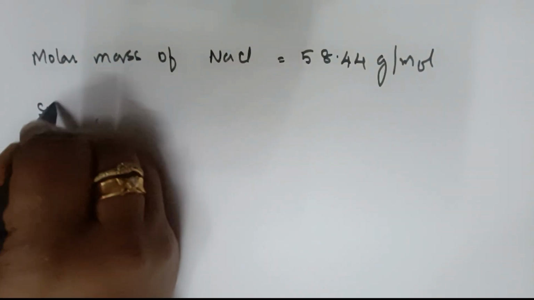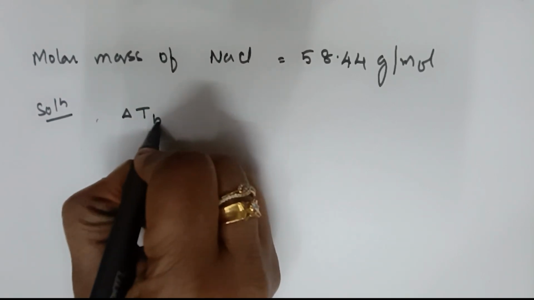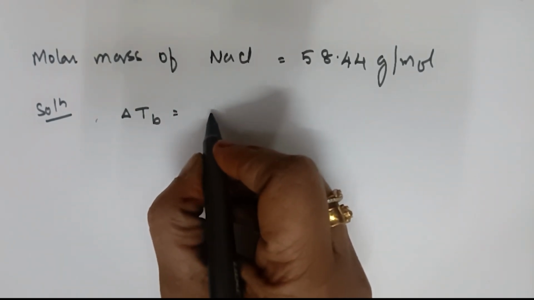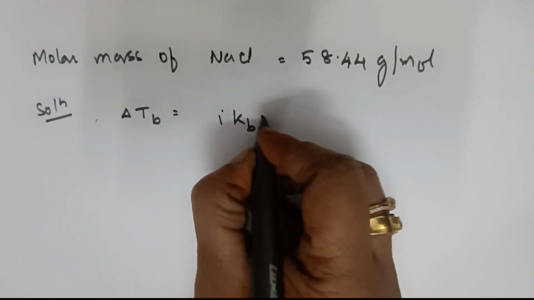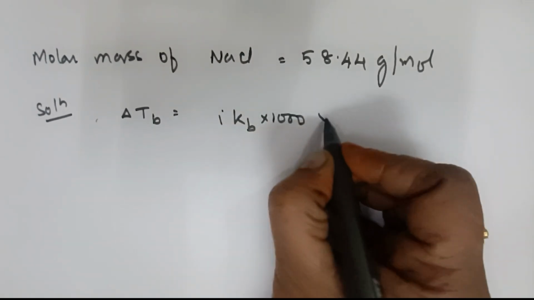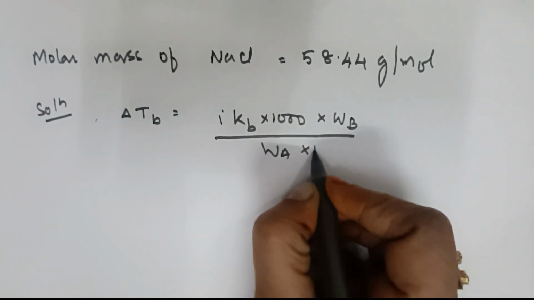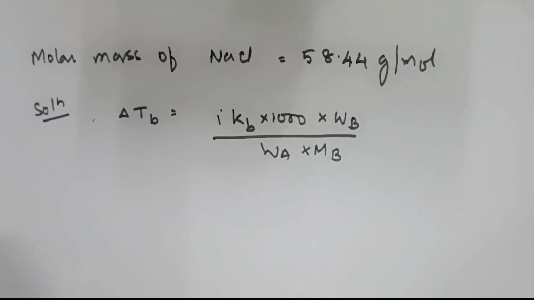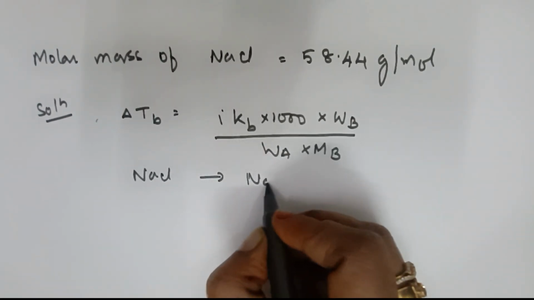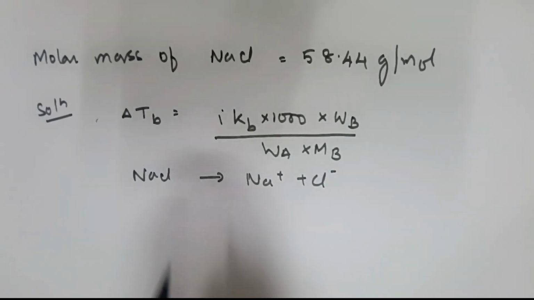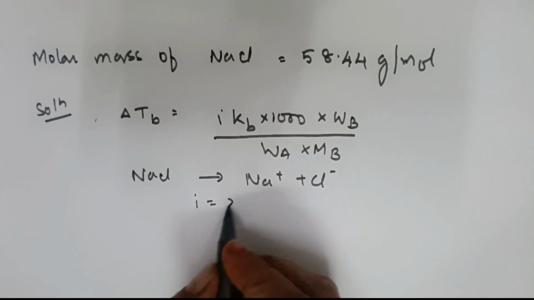Now, simple. What is the formula? They asked me to calculate what? Delta Tb. Okay, delta Tb. What is the formula? Because they have asked in terms of Van 't Hoff's factor, so delta Tb equals I into Kb into 1000 into Wb by Wa into Mb. For sodium chloride they are asking, right? So NaCl dissociates into Na plus and Cl minus ions. What is I value? One cation, 1 anion. So I factor is 2.